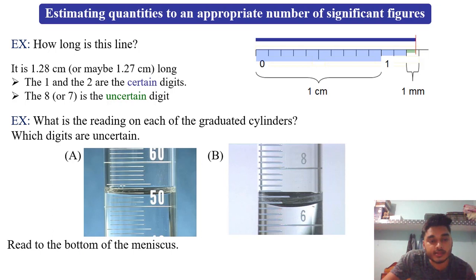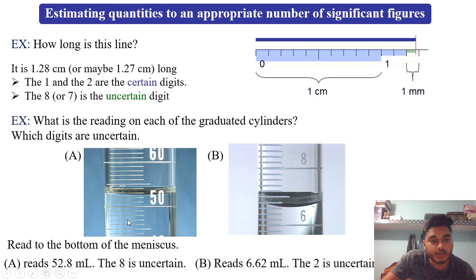Let us see the answers. In the first case it is 52.8 ml. In this case 8 is uncertain, the last digit is uncertain. And in the second case B it is 6.62 ml, and in this case the 2 is uncertain.